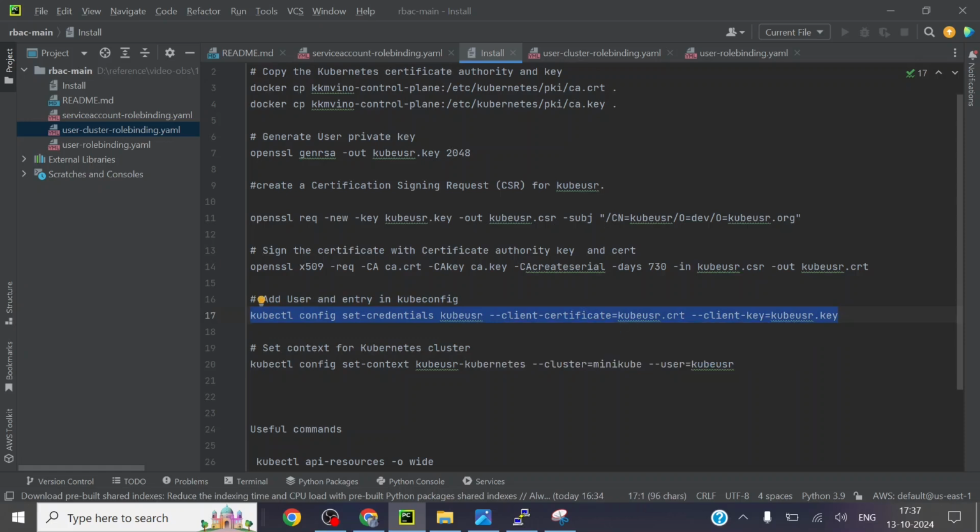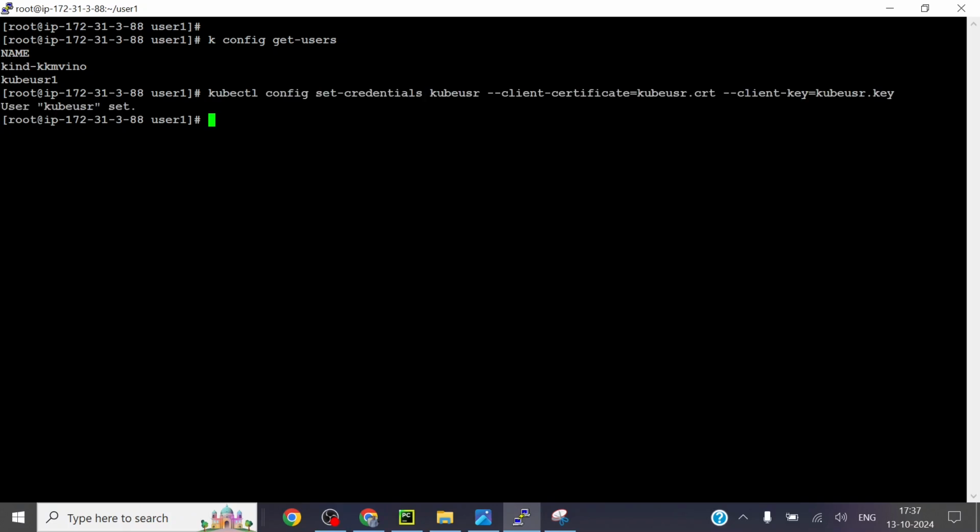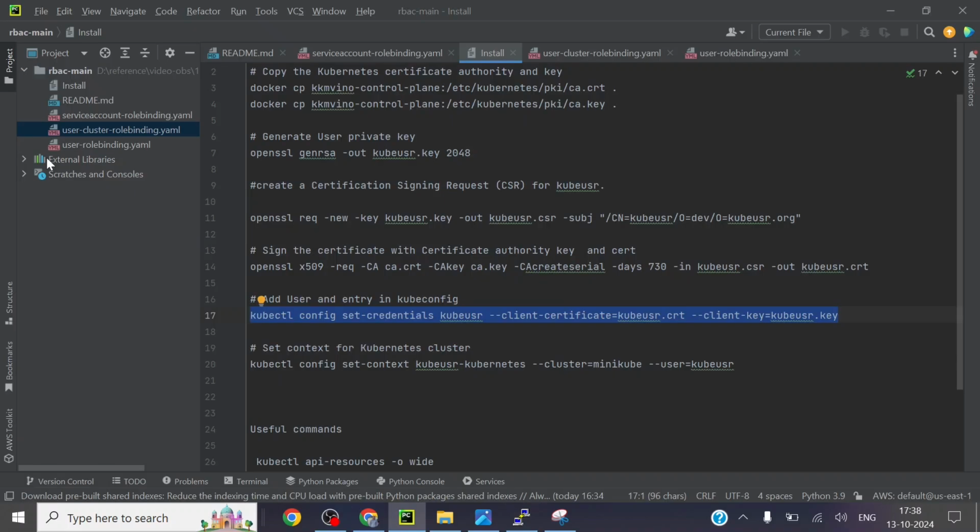If you can see here, I am going to create the user kubeuser with the client certificate, the ID card which I got from the previous step, and then the key file which I generated in the first step. See, the user is there. Now I have added a user. If I run kubectl config get users, ignore this user. This is the user we have added, kubeuser.